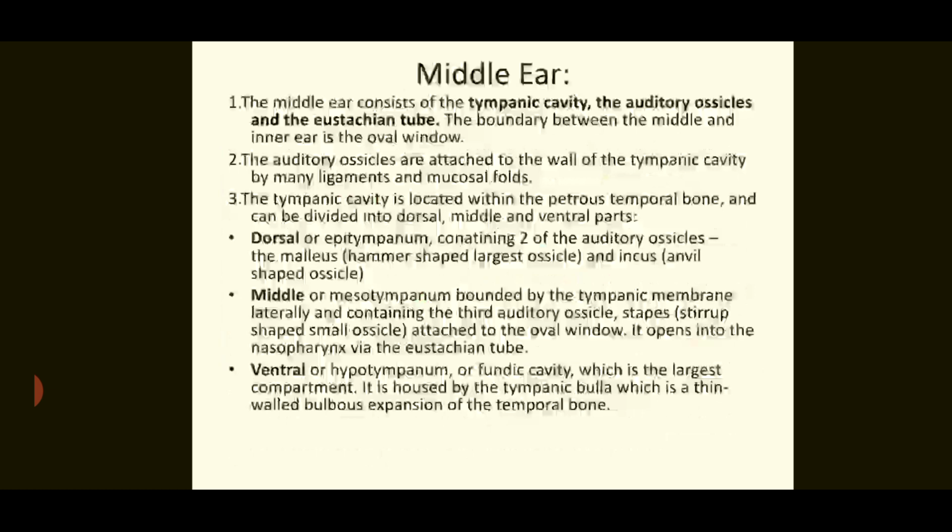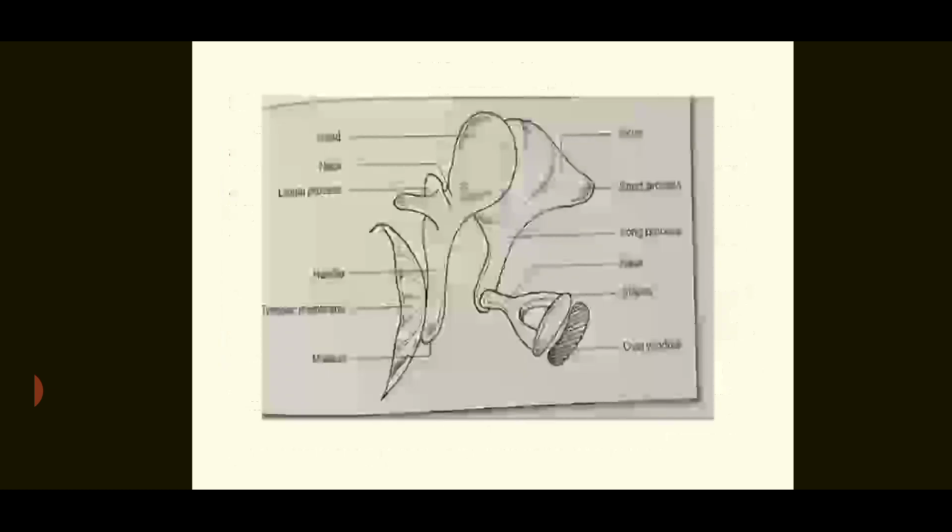It opens into the nasopharynx by the Eustachian tube. The Eustachian tube is the tube which connects the pharynx and the middle ear. The ventral part, or hypotympanum or fundic cavity, is the largest compartment. It is housed by the tympanic bulla, which is the thin-walled bulbous expansion of the temporal bone.